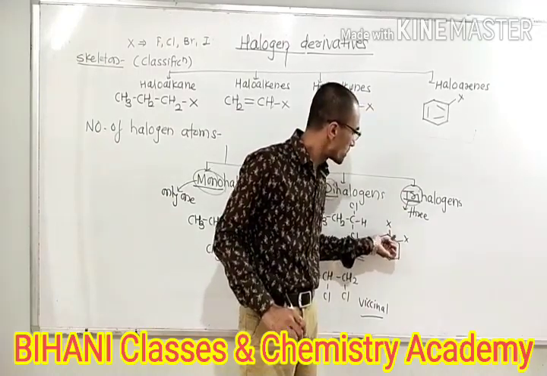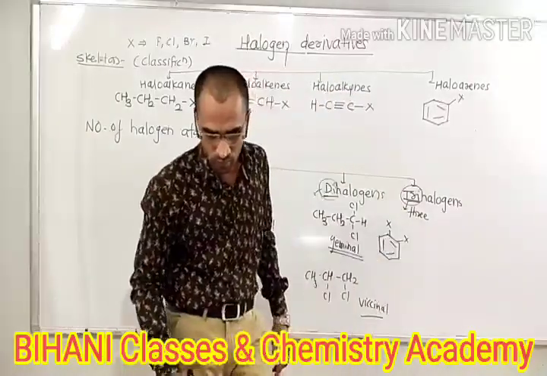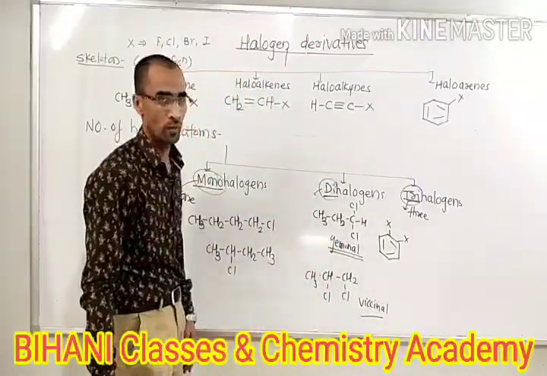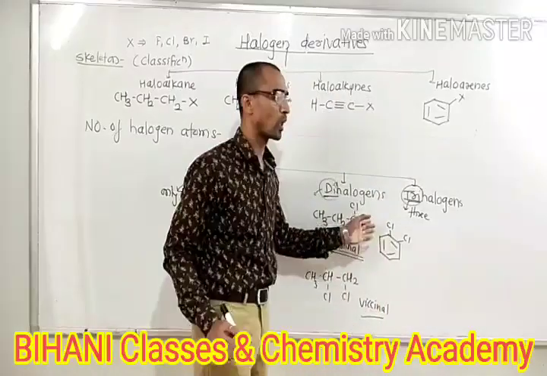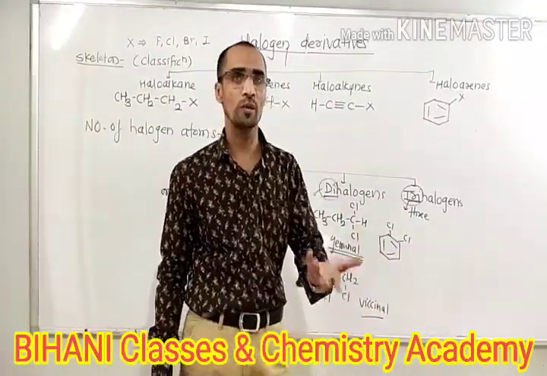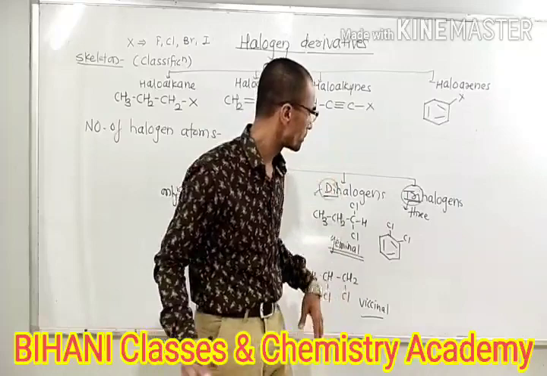So now this becomes a dihalogen. Correct? So dihalogen derivatives are obtained here. Suppose these are replaced by Cl. So we have to call it ortho-dichlorobenzene, or by IUPAC nomenclature, 1,2-dichlorobenzene.